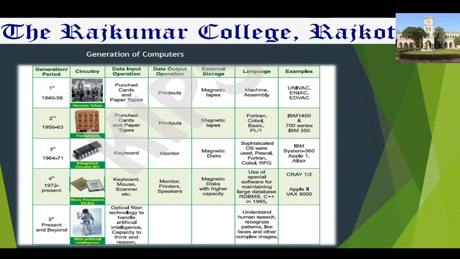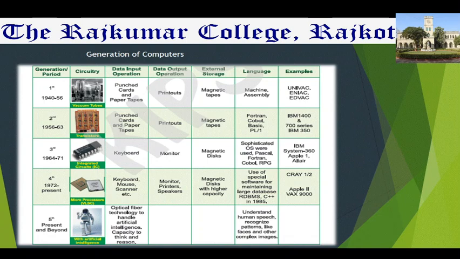Now the first generation period. The first generation of computers was from 1940 to 1956. In this period, the circuitry used vacuum tubes. You can see this small vacuum tube image. For data input, they used punch cards and paper tapes, because there were no keyboards or mouse. And for data output, printouts, because the monitor was also not invented at that time in the first generation of computers. Printouts means hard copy.